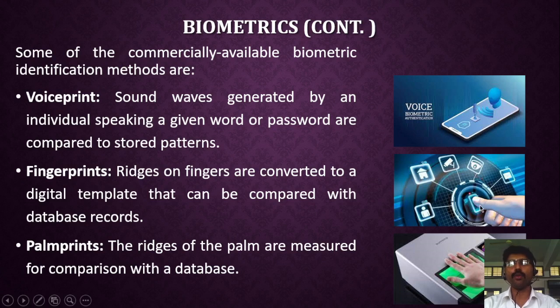Now this diagram shows you the meaning of fingerprints. Today most smartphones have a feature called fingerprint lock open. Whenever you press your finger over a scanner, it will open the lock.